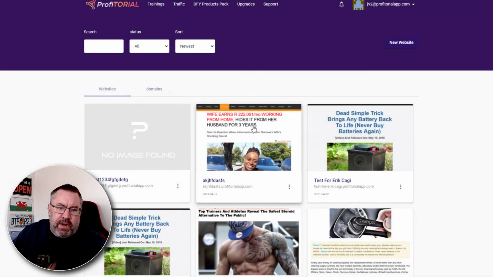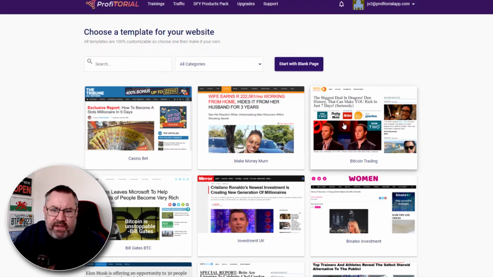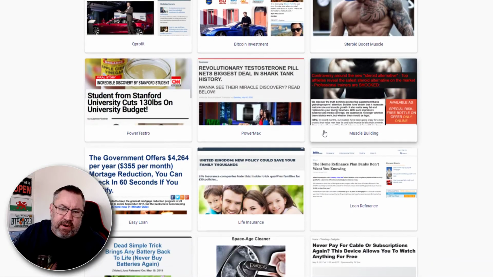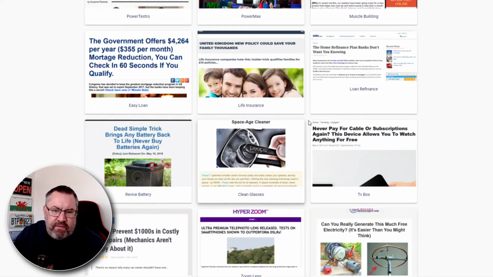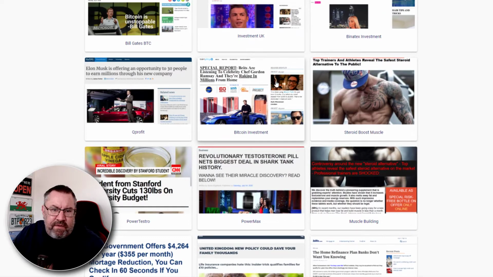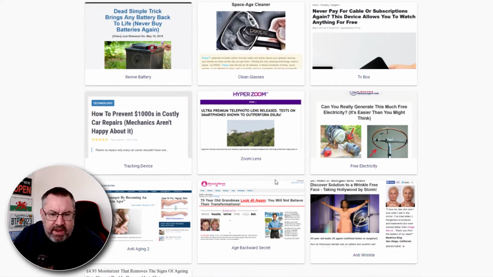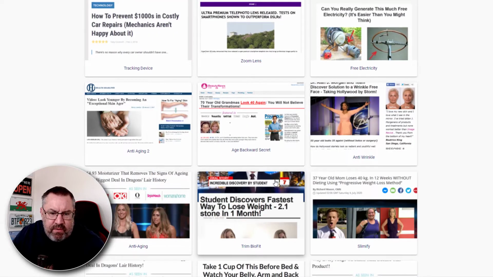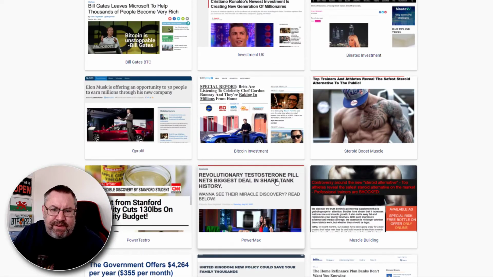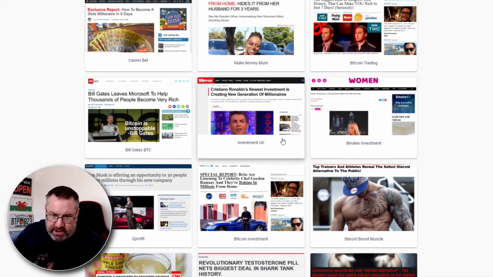So we'll have a look at the different sites. Now, this version has had too many people on here already creating sites, and you get all of these templates, right? A lot of them are actually impersonating other sites. You've got one here that's the Mirror newspaper site, which is impersonating that as if you're sending someone over to the Mirror. You're going to end up with a copyright issue if somebody ever catches you using their logos and their sites to make money, right?